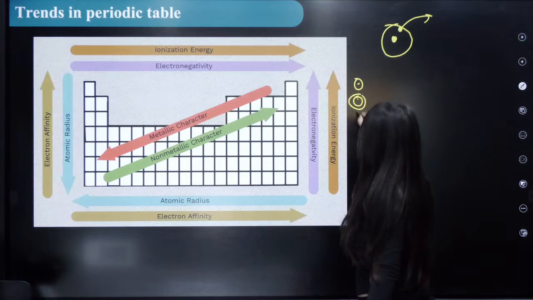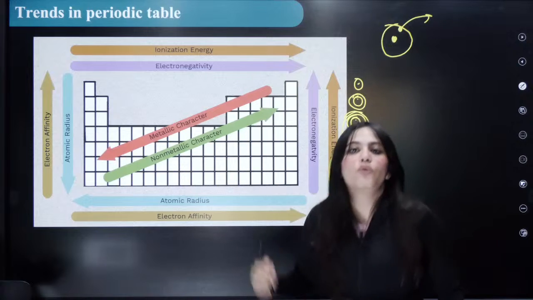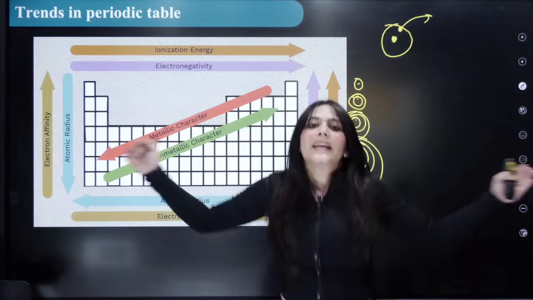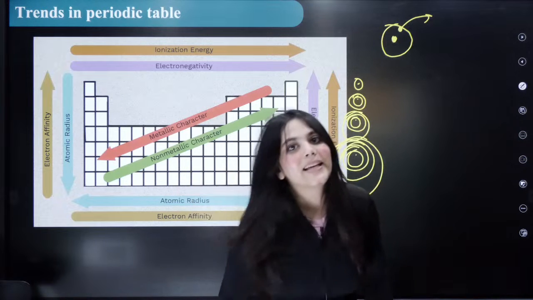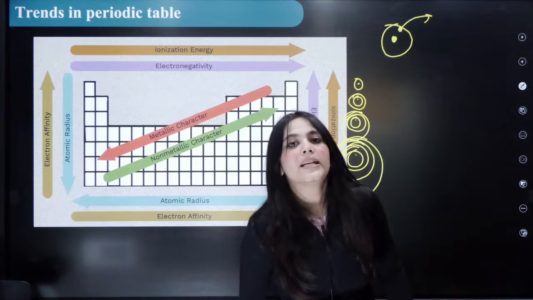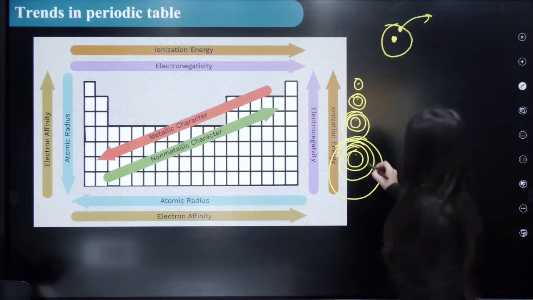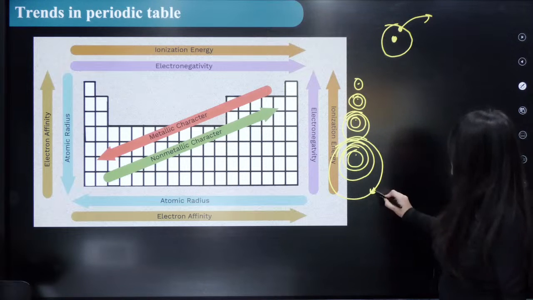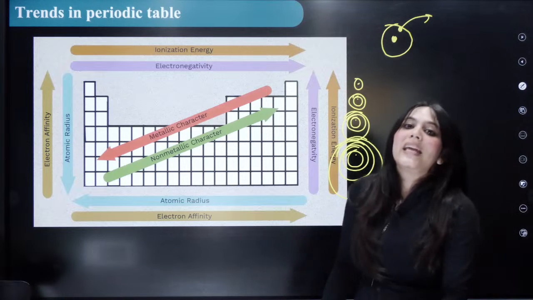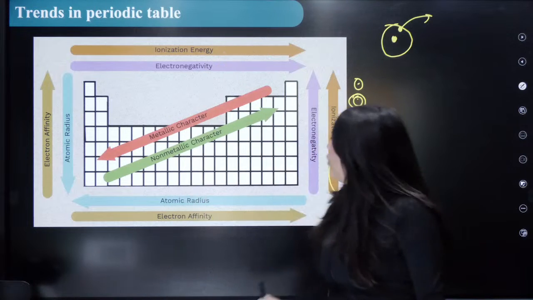Here there are two shells, then three shells, then four shells, right? So what is happening as I'm moving down? The number of shells is increasing, hence the size is increasing down the group. If the size is increasing, what will happen to the ionization energy? The ionization energy will decrease because now the outermost electron is so far away from the nucleus, hence it is easier to take it out. So the ionization energy decreases as we go down the group.